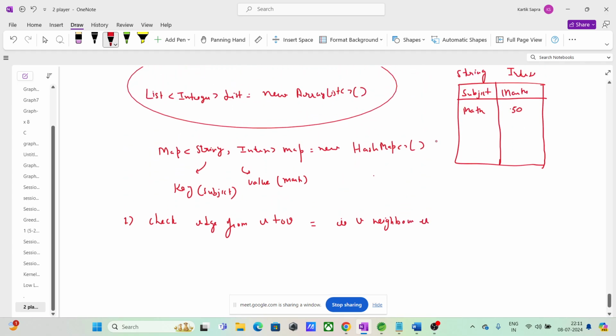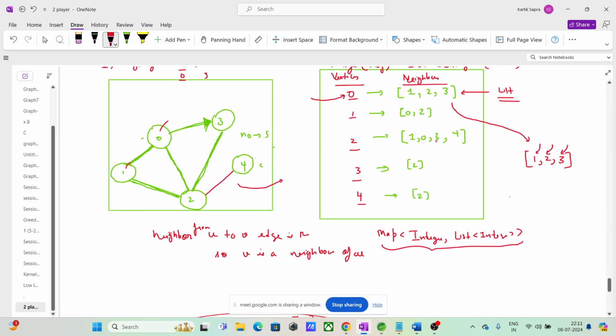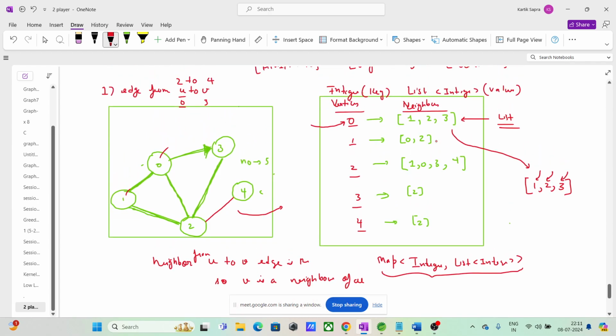How will you check that? You will go on U. We said 2, so you will go on 2. You will fetch the list corresponding to 2. So it gave you a list: the list is 1, 0, 3, 4. Now you have to check in this list: is 4 there or not?